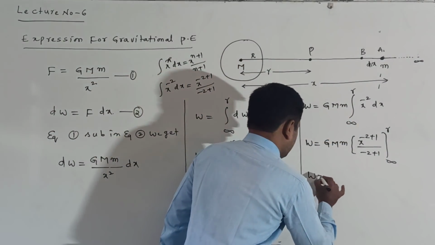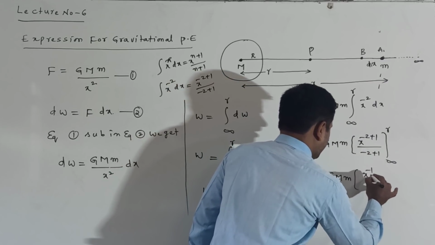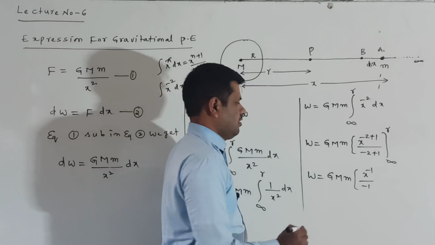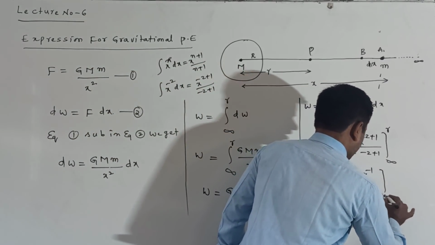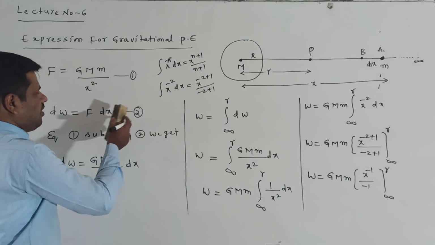Now W is equal to G capital M into small m, this is x to the power of minus 1 by minus 1, with limits from infinity to R. Okay, we are getting up to that one. Now I am removing this one.